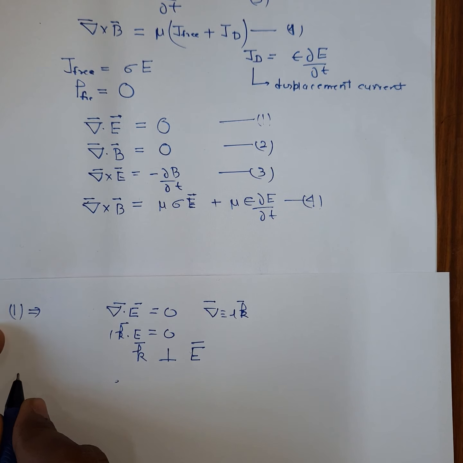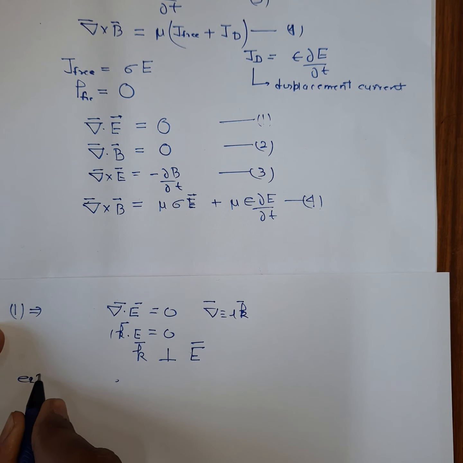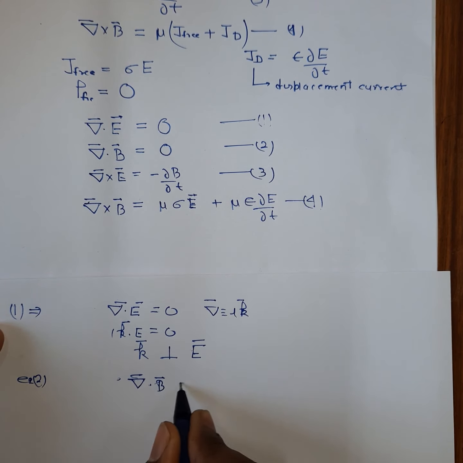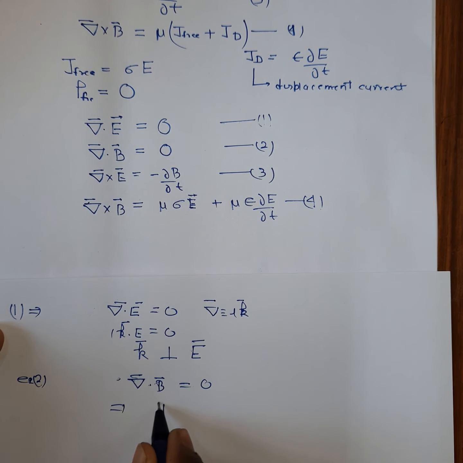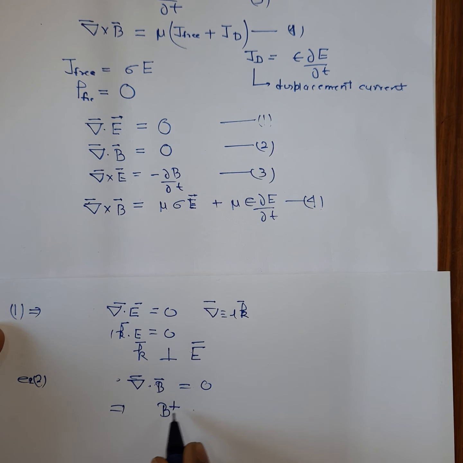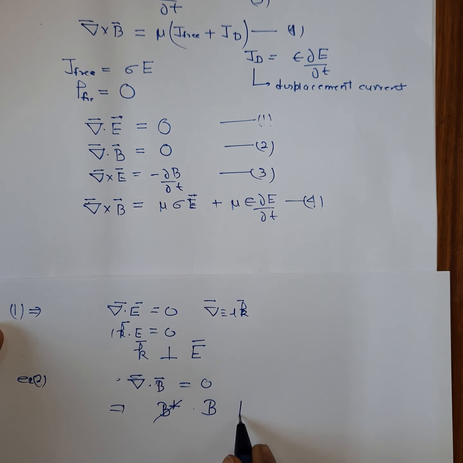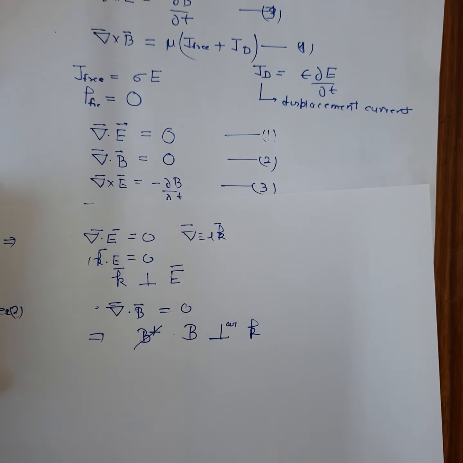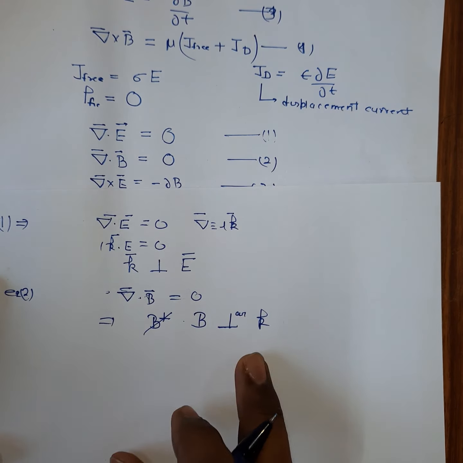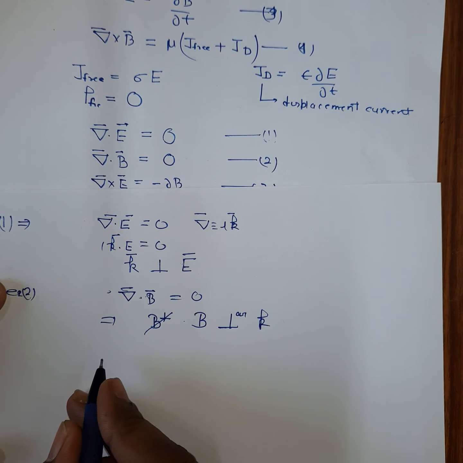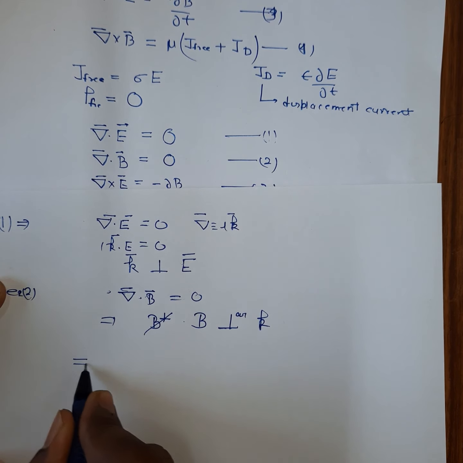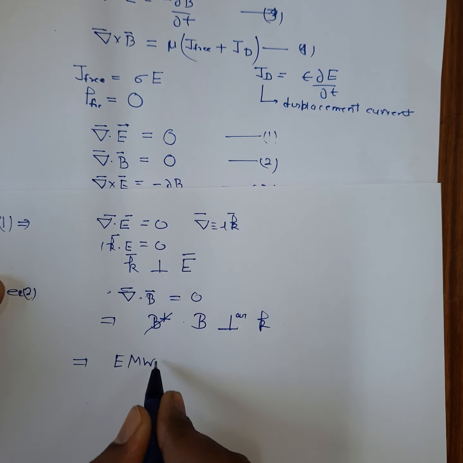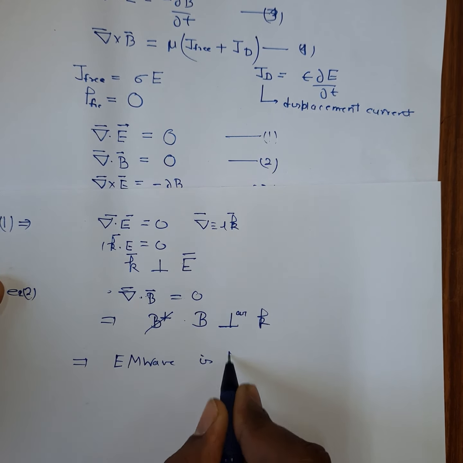Similarly, from equation number 2, you can say divergence of B is equal to 0. It implies that B is perpendicular to k. It means that since both the electric field vector and the magnetic field vector are perpendicular to k, you can say that inside the conductor the EM wave is a transverse wave.